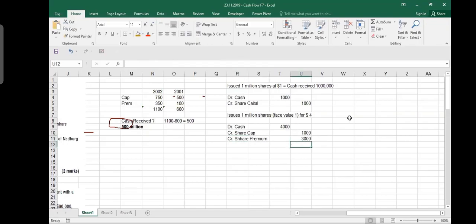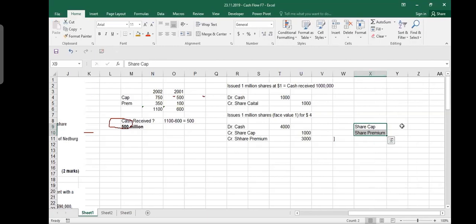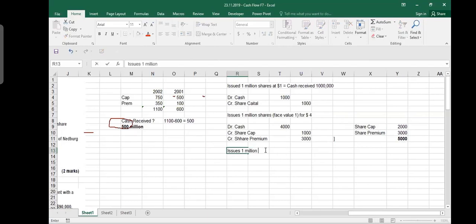Now, after these two transactions, you will have share capital and share premium. Your share capital is 2 million, 1 million from here and 1 million from here, and your share premium is 3 million. Your total equity is 5 million, right? Now you say that you issued 1 million bonus shares.